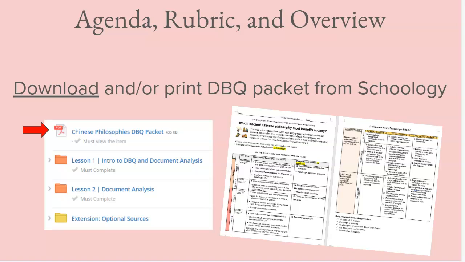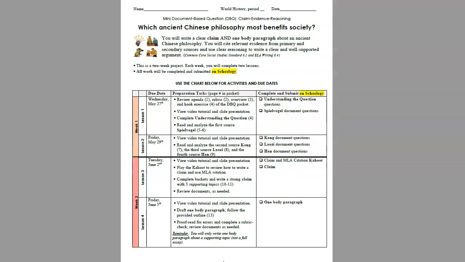In this video tutorial, we will be going over the agenda, rubric, and overview. To do that, you will want to download or print the DBQ packet from Schoology. That is in the Week 1 folder, and at the very top is the DBQ packet. I have downloaded the packet and I am on page 1 of the DBQ, and the overarching question is up at the top: which ancient Chinese philosophy most benefits society?